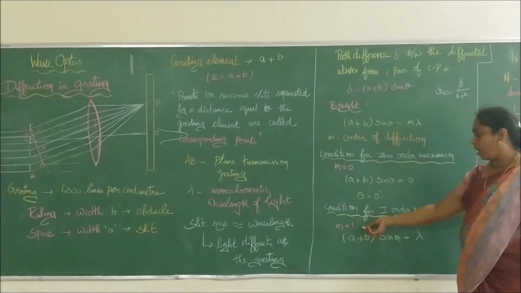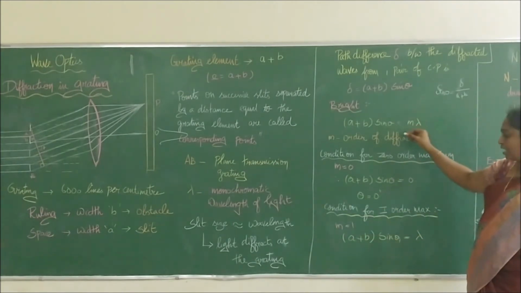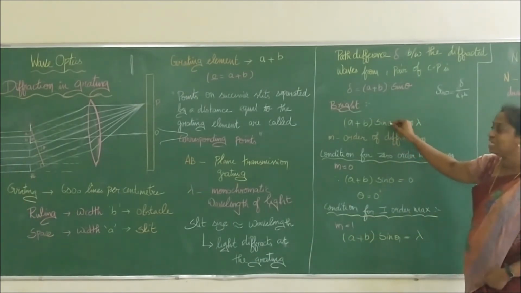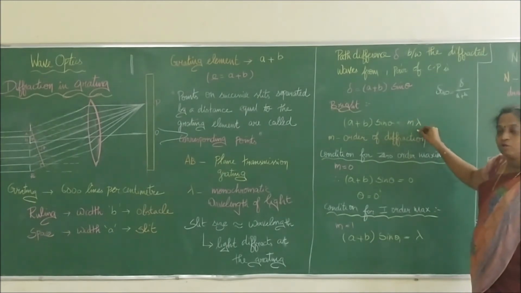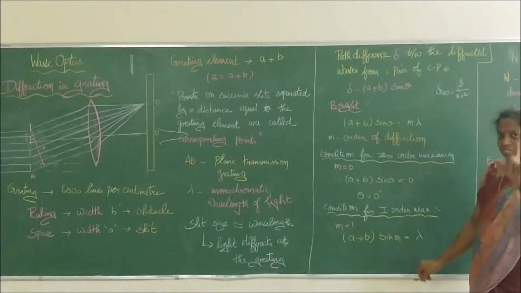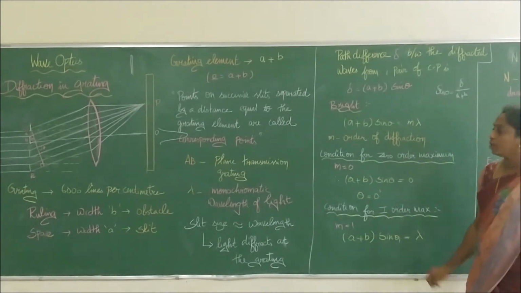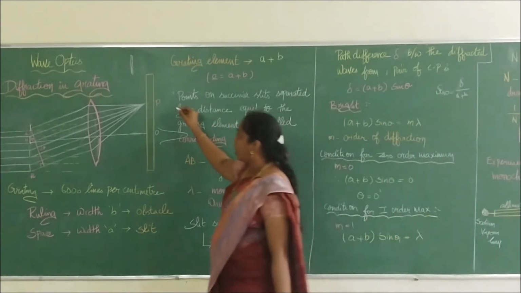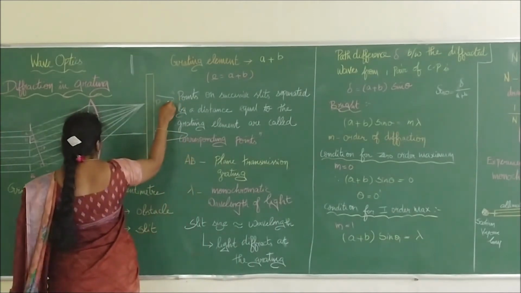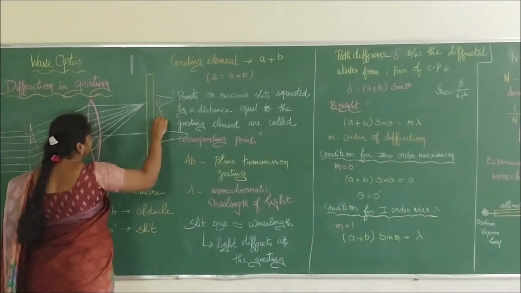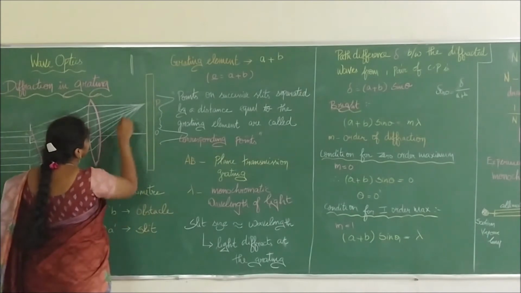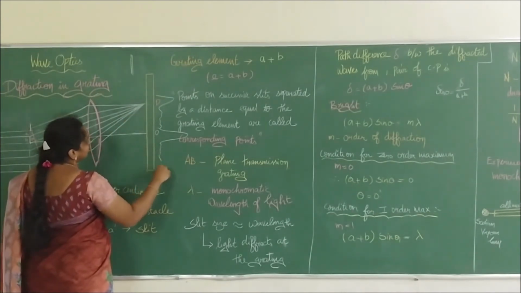So M is equal to 1. If I substitute that in this equation, what do I get? A plus B sin theta is equal to lambda. We call that angle theta 1, since it's the first order. Again, as we increase the angle from theta 1, we will get the next order maximum. Apart from that, we will get some minima. And similarly, on the other side also, we will get the same thing.